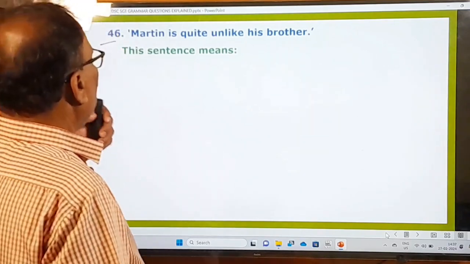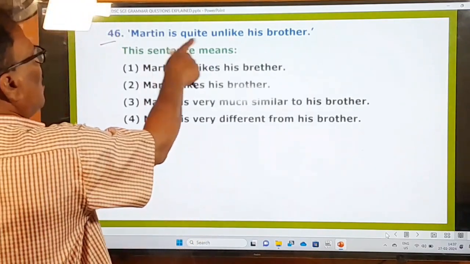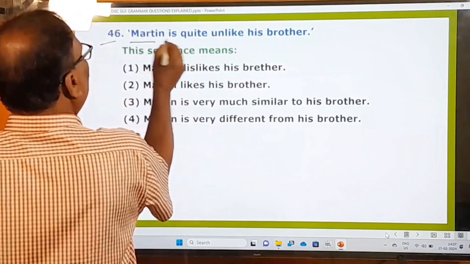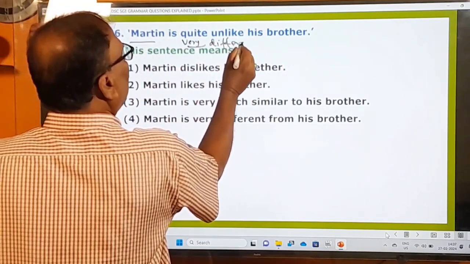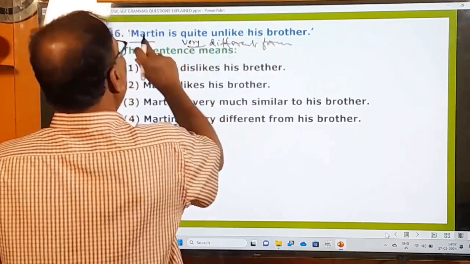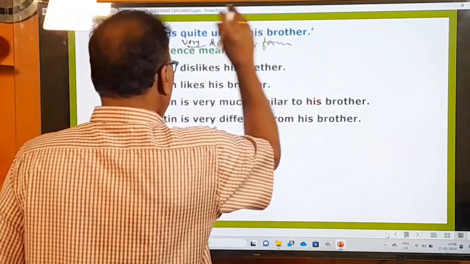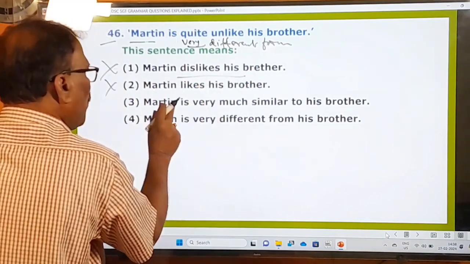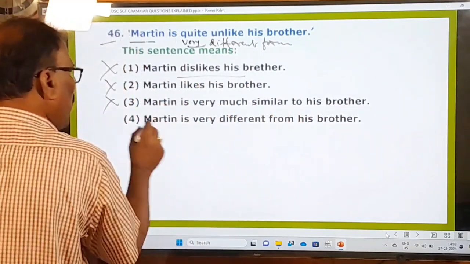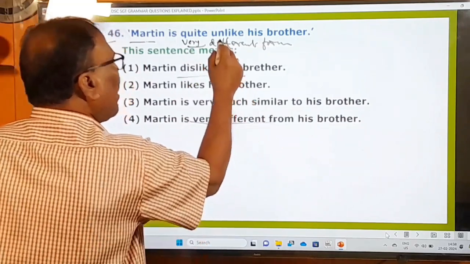And what is he saying? Martin is quite unlike means, Martin is quite means very, unlike means different. Different from his brother. So Martin is very different from his brother. That must be your answer. Martin dislikes his brother? No. Martin likes his brother? No. Martin is very much similar to his brother? No. Martin is very different. Unlike means different from.